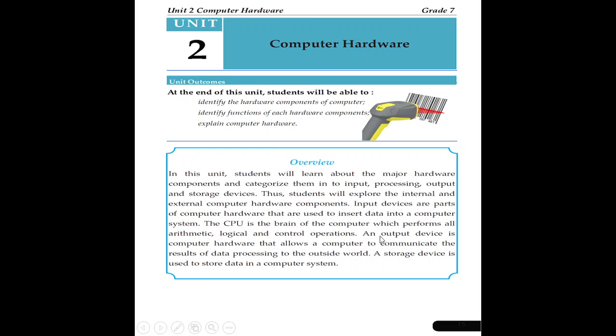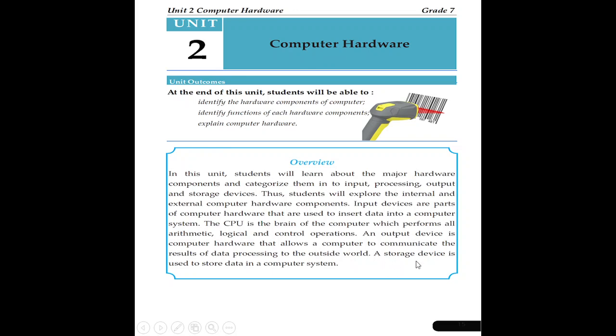The other function of a computer is output. How can we output? By using an output device. An output device is computer hardware that allows a computer to communicate the result of data processing to the outside world. After processing, it enables you to display the result using the output device.